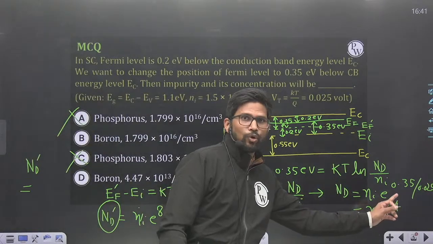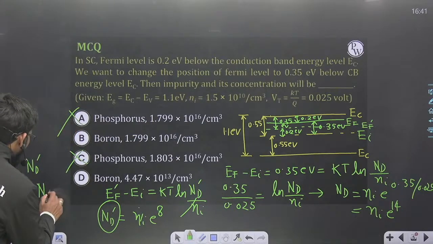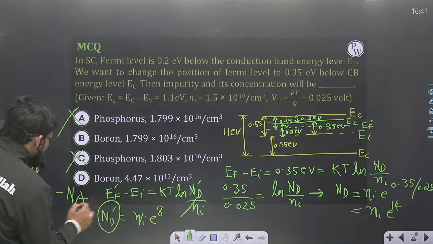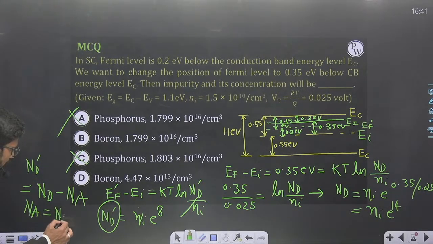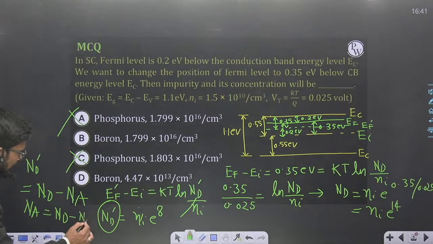Okay. So effective donor should be ND dash. This much of donors are already there, and I added Na acceptor such that ND minus Na remains only ND dash. So Na will be ND minus ND dash.